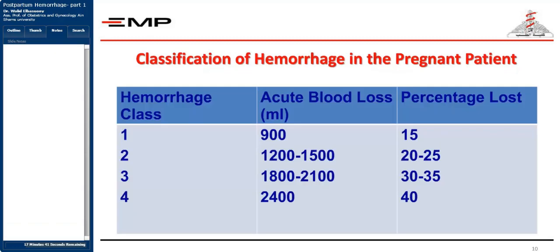So, what is the classification of hemorrhage in the pregnant patients? If the patient loses around 15% of her blood volume, which is around 900 milliliters, because as we said, the blood volume of the pregnant lady is around 6 liters. So if she loses around 900 milliliters, this is class 1 of the hemorrhage. If she loses around 1.5 liters, which represents 25% of her blood volume, this is class 2. If she loses around 2.1 liters, this is class 3. And more than that, when it reaches up to 2.5 liters, this is class 4.